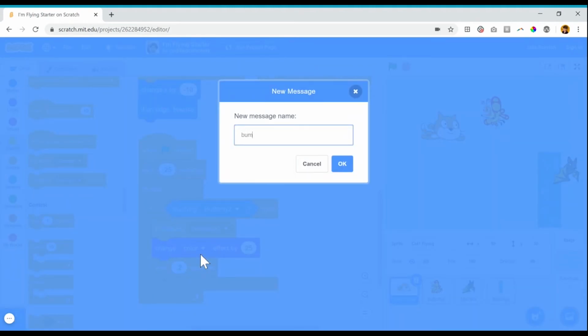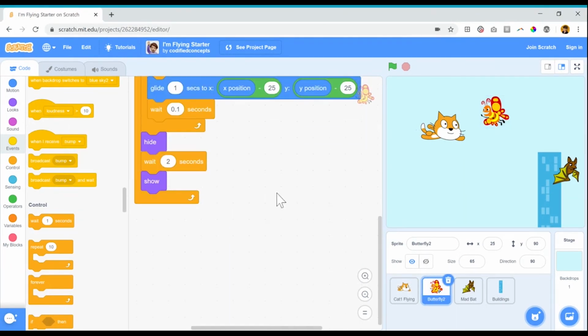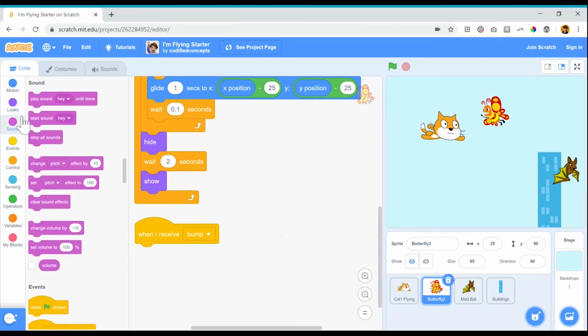I'm going to call this one bump. Now what I'm saying is, when the cat is touching the butterfly, broadcast the message bump. Then change its color, and then wait slightly before checking again if it's touching the butterfly. Now I can go over to my butterfly and use when I receive, and tell it what to do when it receives the message bump. Maybe that's play a sound. I'm going to grab this sound, hey.